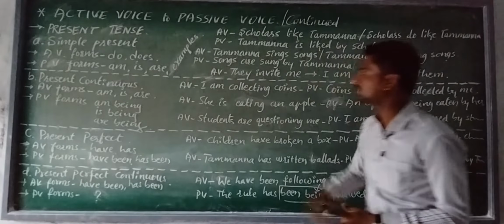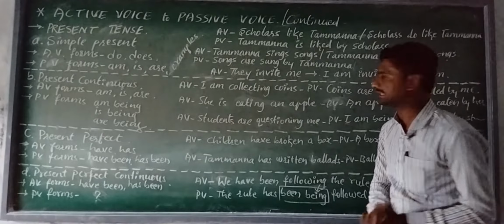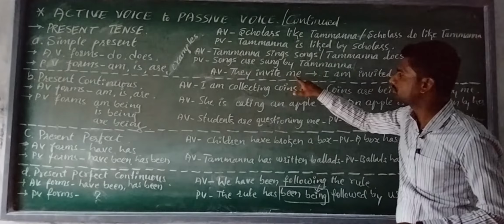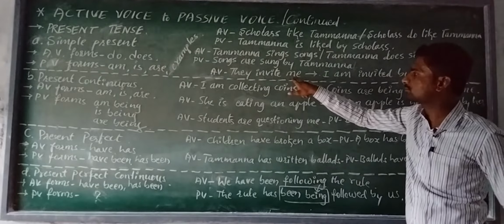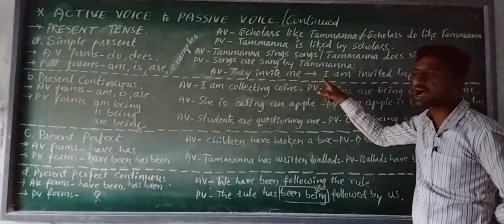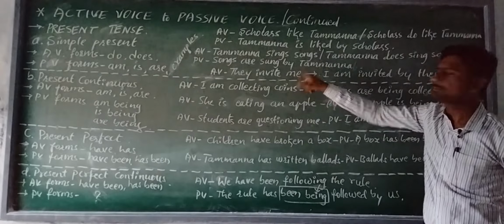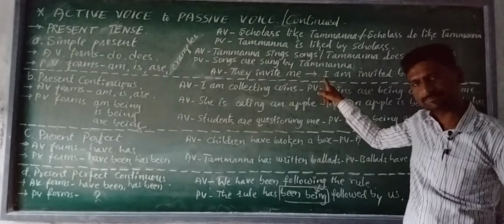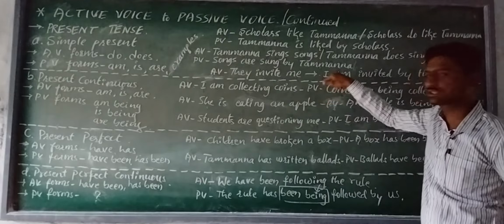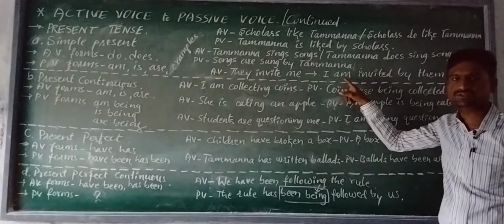Last example of the simple present is: They invite me. Yes, the object of active voice is shifted into I in passive voice in the place of the subject. Me, when it comes to passive voice, becomes I in subject form. After the I, we should use the am helping verb.